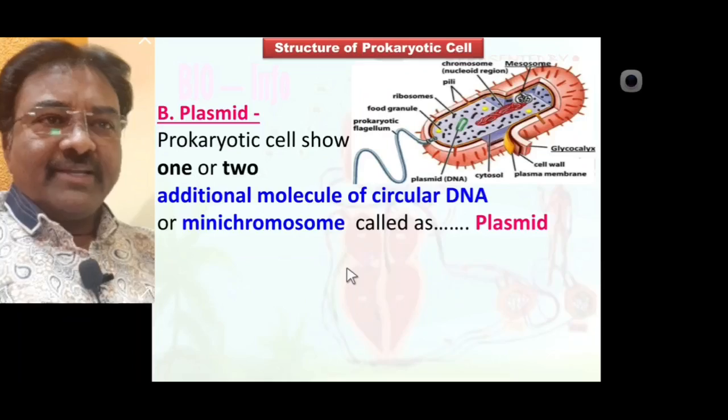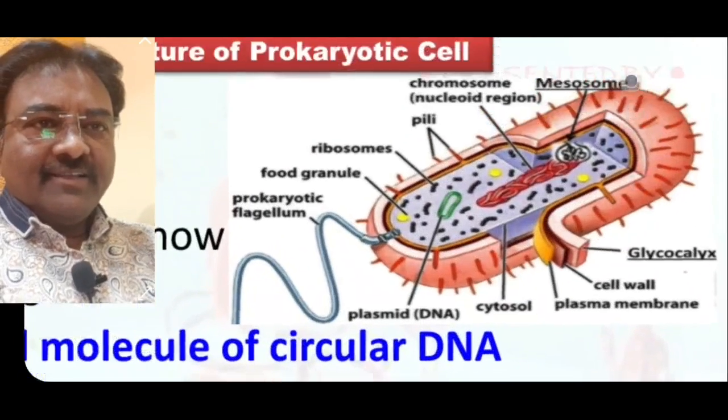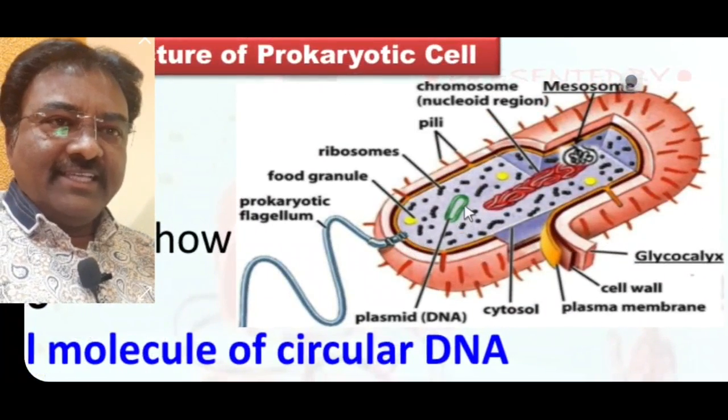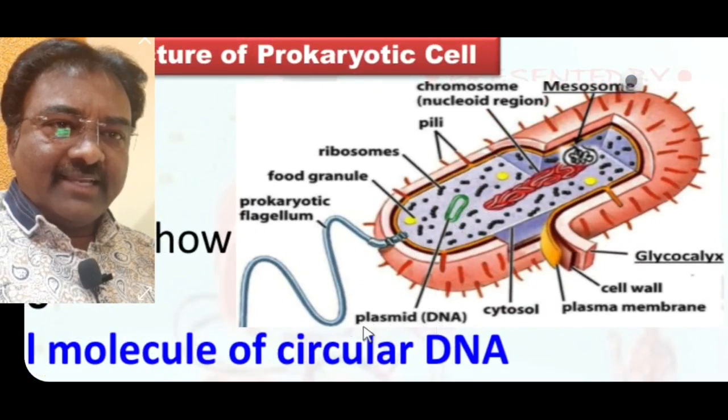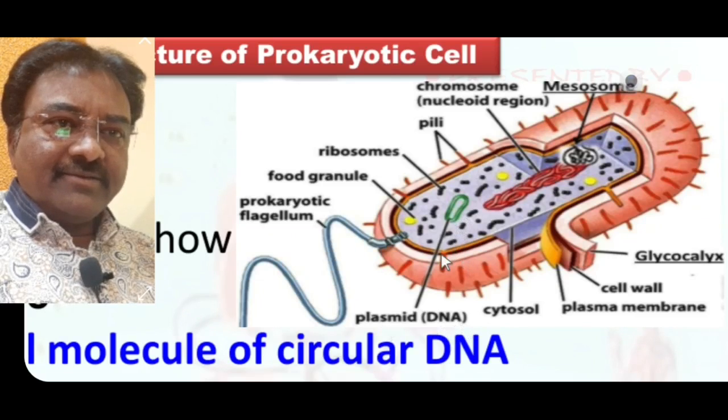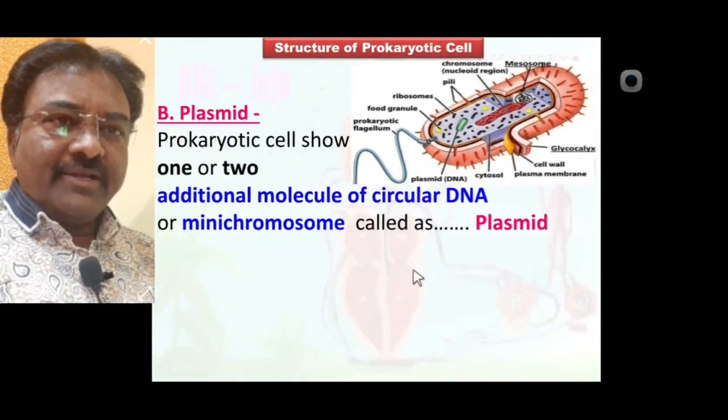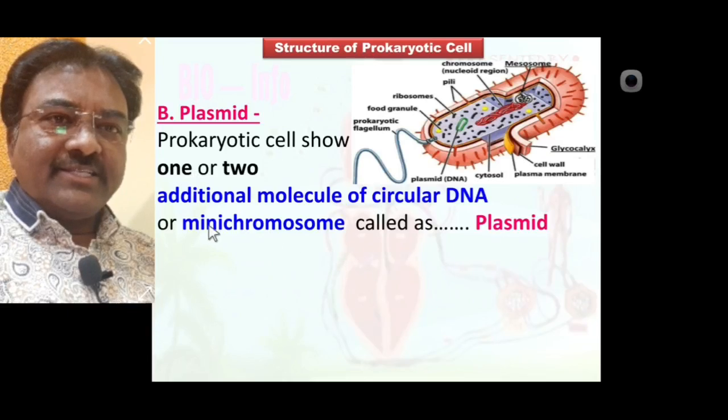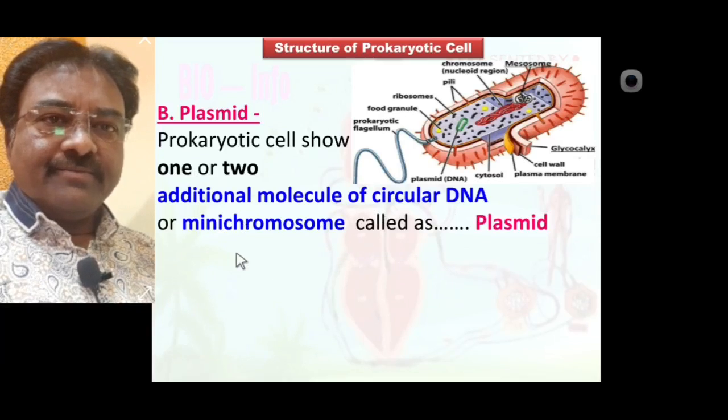Seen here is a diagrammatic representation of a plasmid in a prokaryotic cell. No doubt the plasmid is also DNA, but it is not nucleoid DNA. It is an additional molecule of circular DNA, also called a mini chromosome.